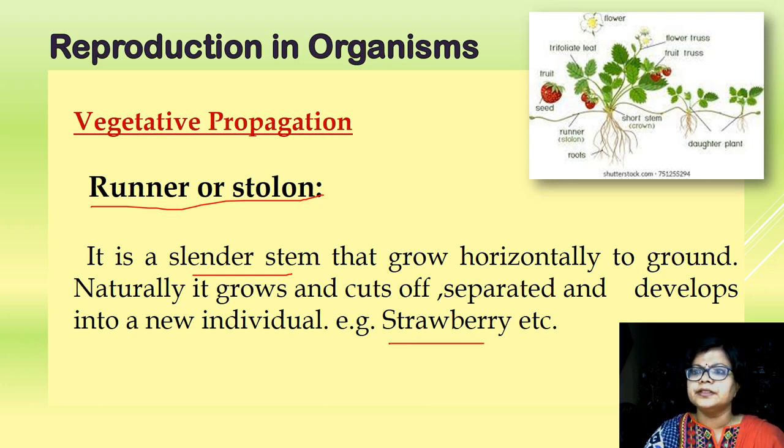Actually, here what happens, from the basal region of the aerial stem, the branches develop, which grow horizontally along the ground, and then from the nodal region once again the aerial shoots develop, and from the basal part the adventitious roots develop. So in this way it grows, and if it gets detached, then it gives rise to a new plant. So it is common in strawberry, that is the runner or the stolon.